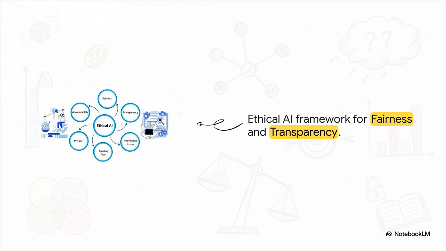Honestly, it's no longer enough for an algorithm to just be accurate. We need explainable AI. We have to be able to look under the hood and understand exactly why a model made a specific prediction, especially when it comes to high-stakes areas like lending, criminal justice, or healthcare. Without transparency, it's incredibly difficult to maintain any real accountability.